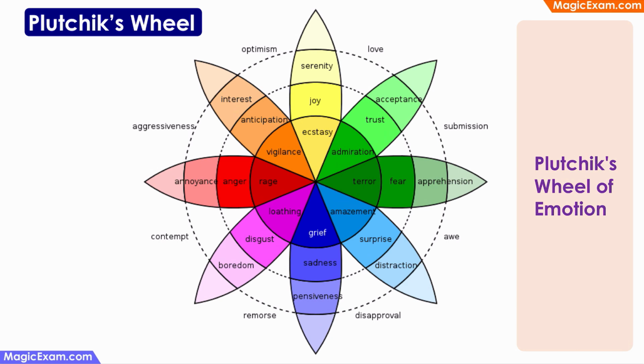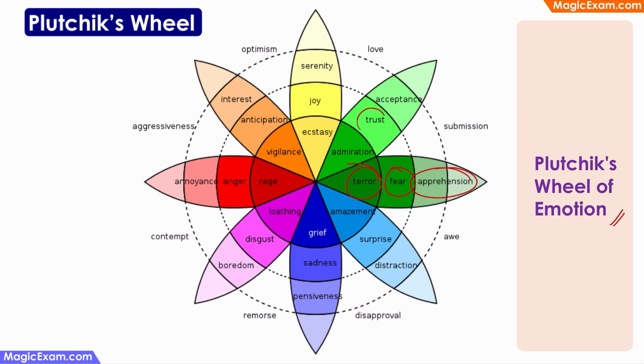An American psychologist called Robert Plutchik came up with this concept of Plutchik's wheel of emotions. He used this wheel to explain how the strength of some basic or primary emotions can change, and how different basic or primary emotions can be combined to form more complex emotions, that is secondary emotions. For example, if fear is a basic emotion, then if it is a very strong sense of fear, that becomes terror. If the sense of fear is very weak, then it is just worry or apprehension.